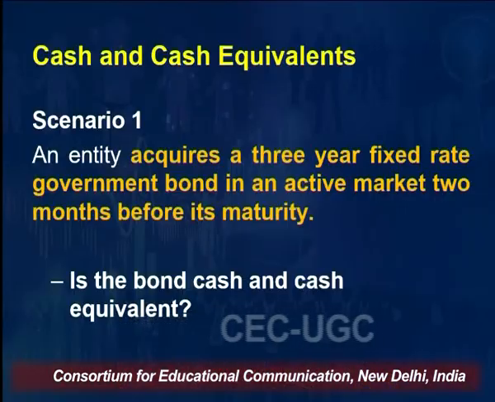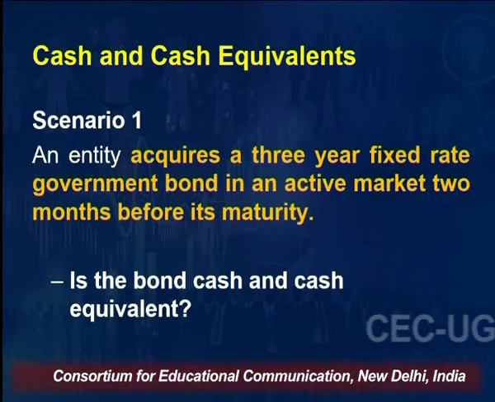Your question is, can I call this bond cash and cash equivalent? The answer is yes, I can. Despite the fact that this bond has a maturity of 3 years, at the time of purchase we are only 2 months away from maturity, so it qualifies for the period of 3 months. Number 2, since it's a government bond, risk is insignificant, so I would without any hesitation call it cash and cash equivalent.